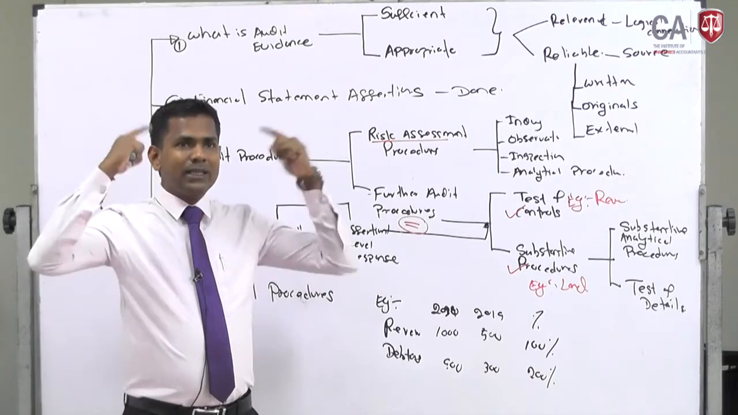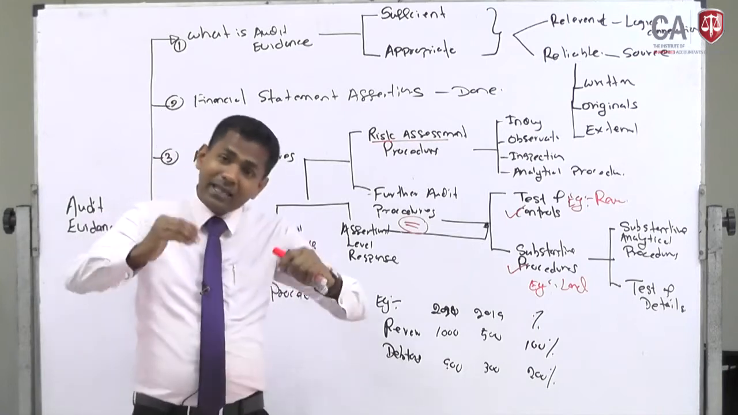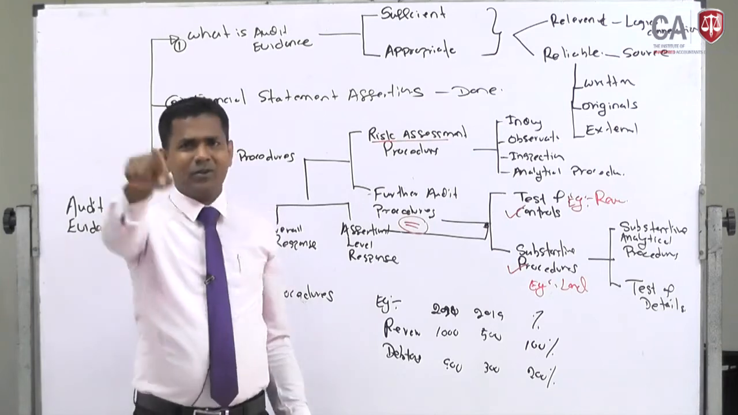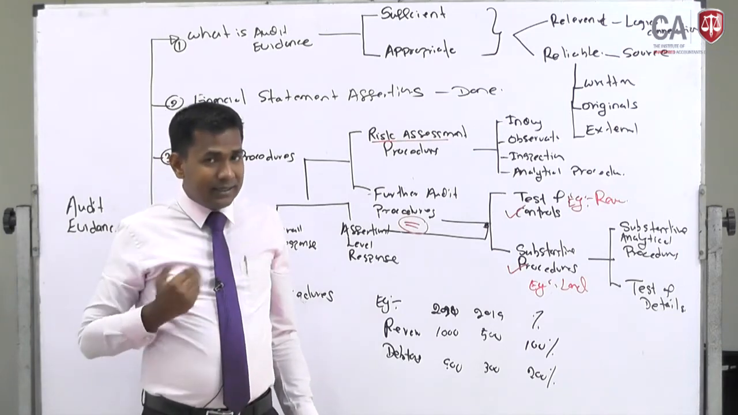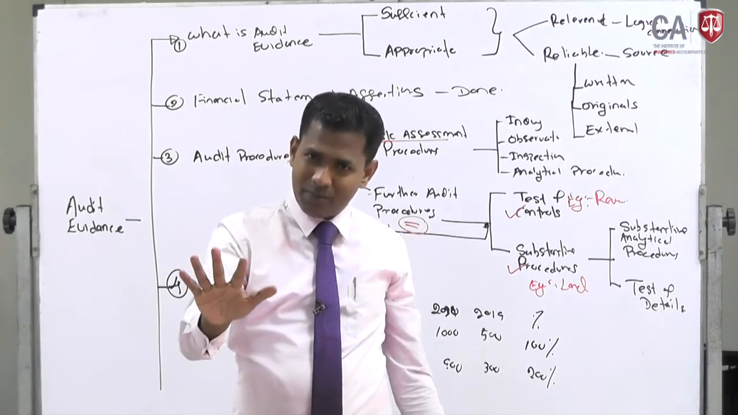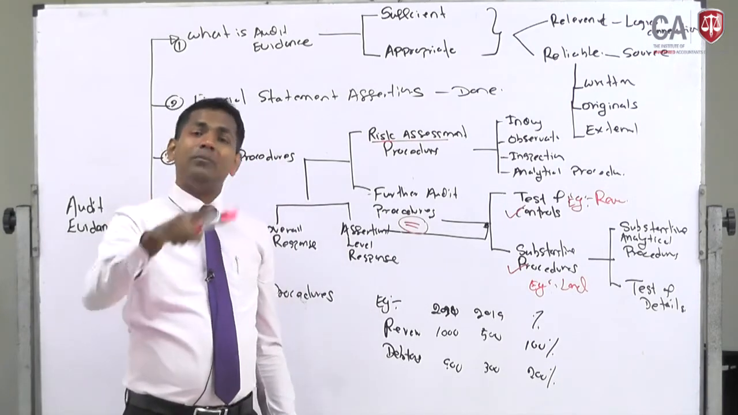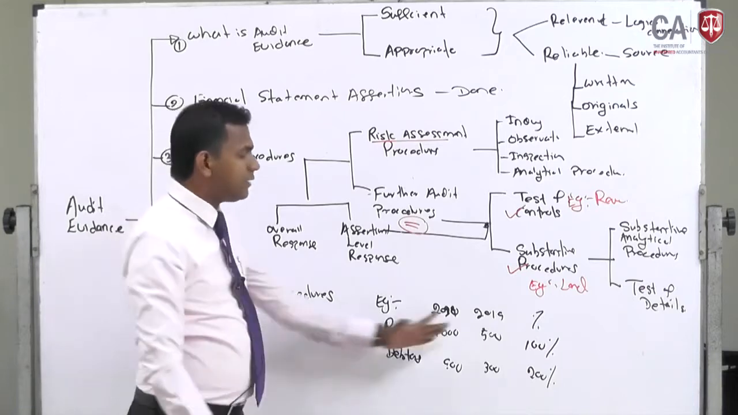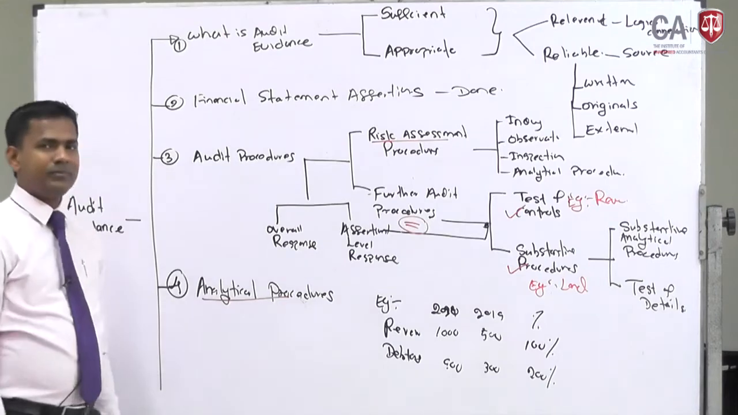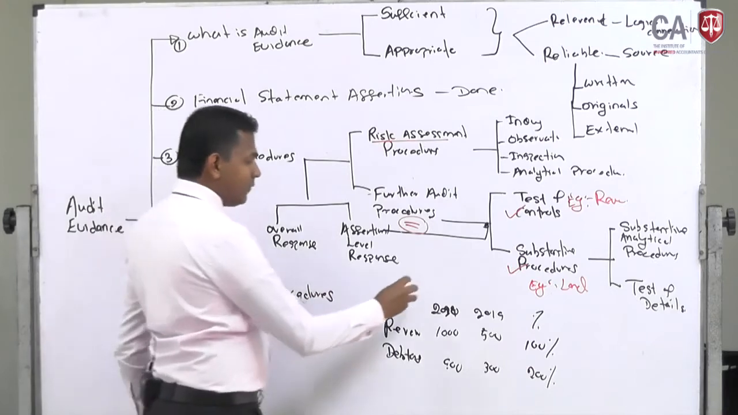Now the auditor thinks like this: when revenue is going up by 100%, debtors have gone up by 200%. Something is wrong somewhere. It doesn't say something specifically wrong, but something wrong somewhere. That can be identified by performing this type of procedure called analytical procedures. Got the point? This is one way of doing analytical procedures.